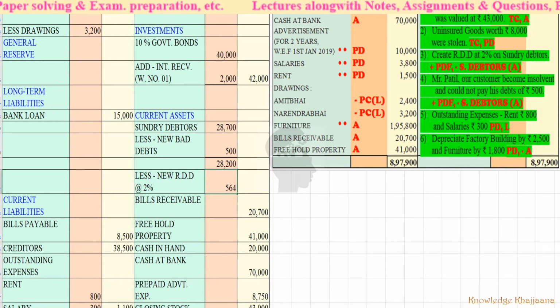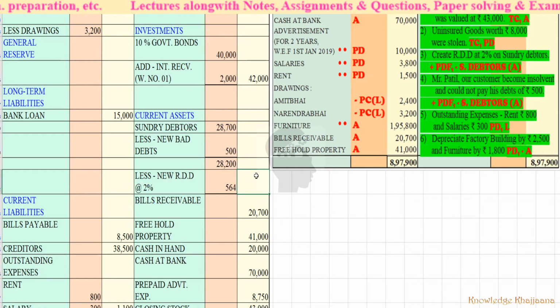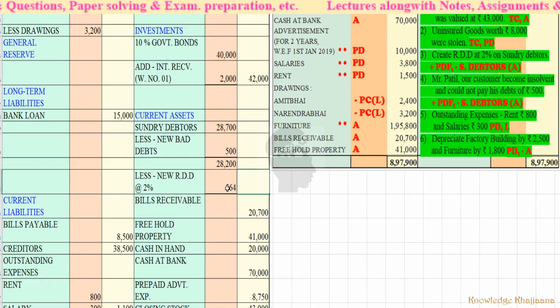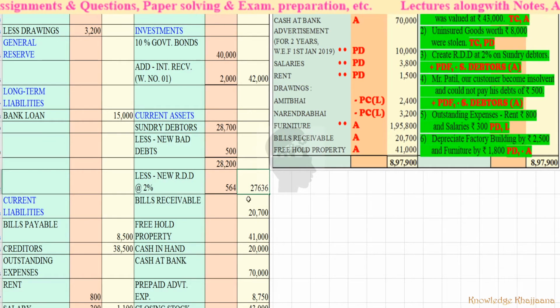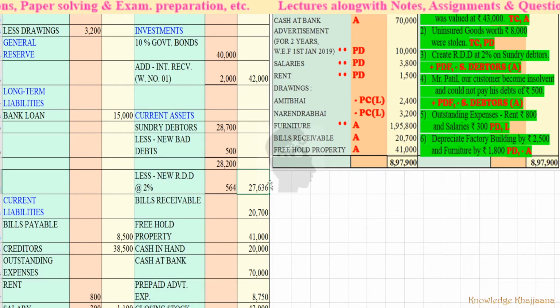So what is the final sundry debtors? It is 28,200 minus 564. Calculate along with me. It is 27,636. So this is the final value of the debtors.